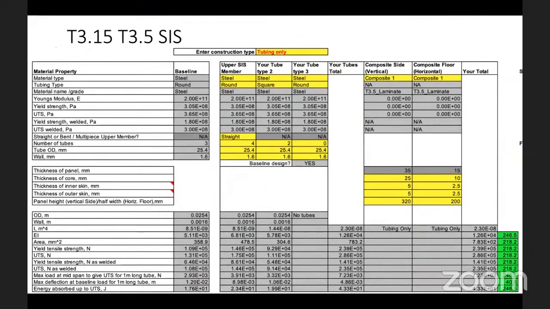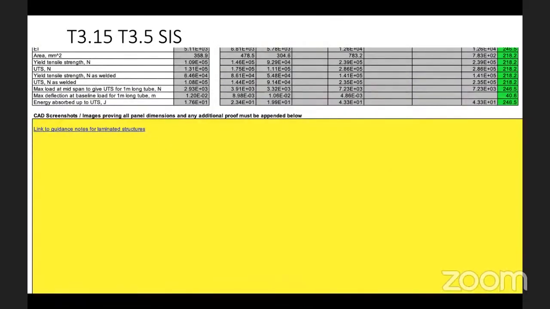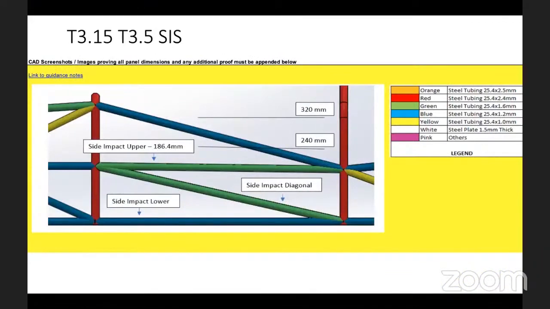Going forward, we have an SIS. Here also, if you see, there are 3 different columns, for upper, lower, and diagonal member, and each has to turn green. There is a place to place your images. Look at this: the team has done quite a good amount of work. They have highlighted the minimum requirement, the upper impact, lower impact, and side impact members. Good, right? And the tubing legend is also there. One thing is important: all the tabs have to have a legend. A legend is important for every tab wherever you are placing a CAD image.